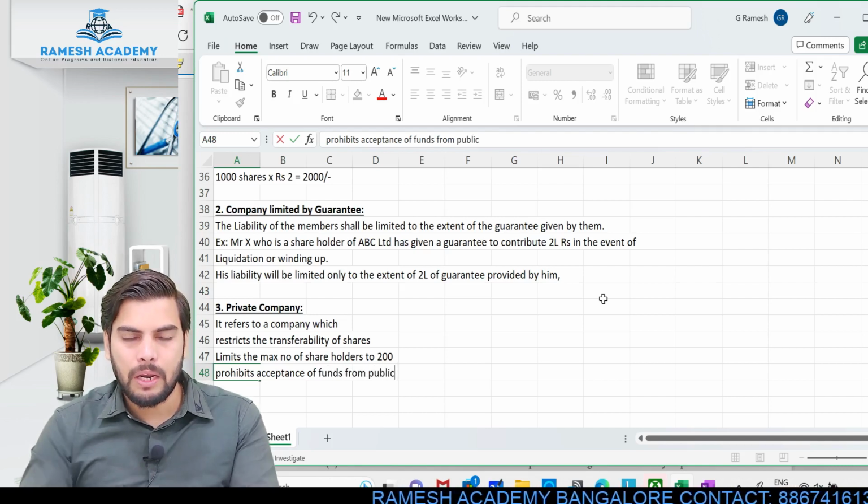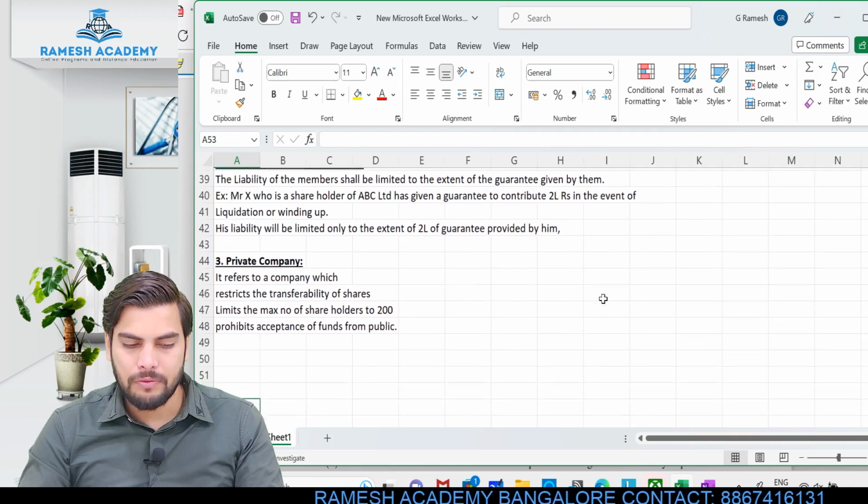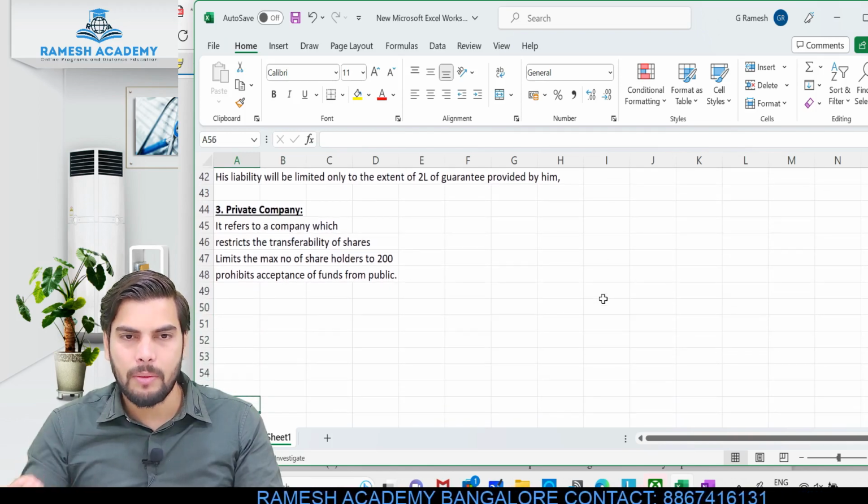So these private limited companies cannot raise the funds from the public, they cannot issue the shares to the public and raise the funds.